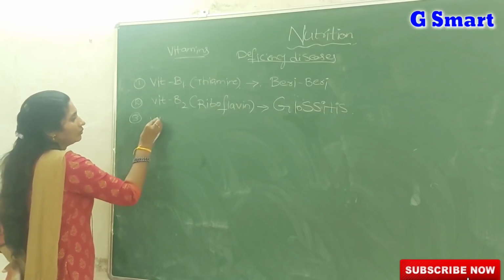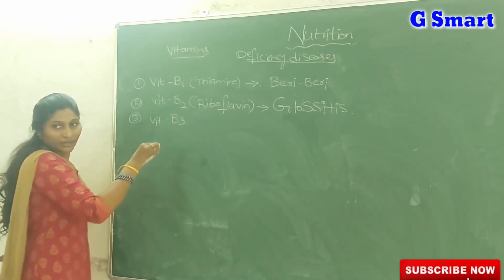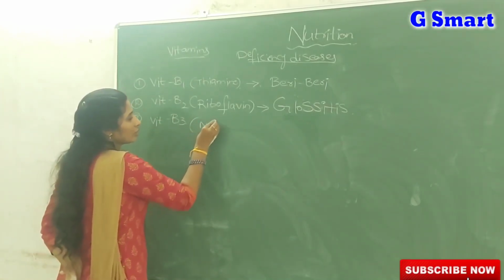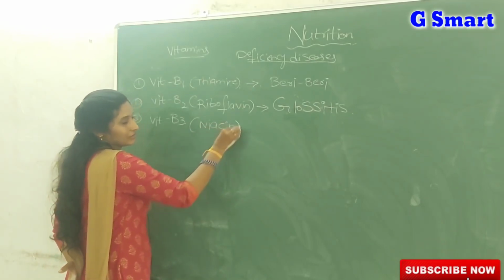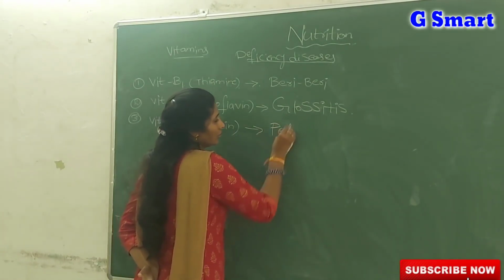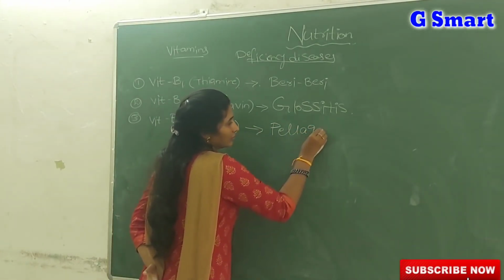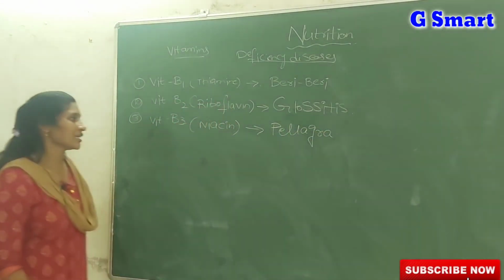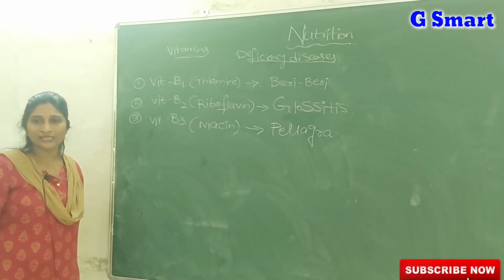Coming to vitamin B3. What is vitamin B3? This one we call niacin. What is the chemical name of vitamin B3? Niacin. So if niacin is low in a diet, it leads to a disease known as pellagra.